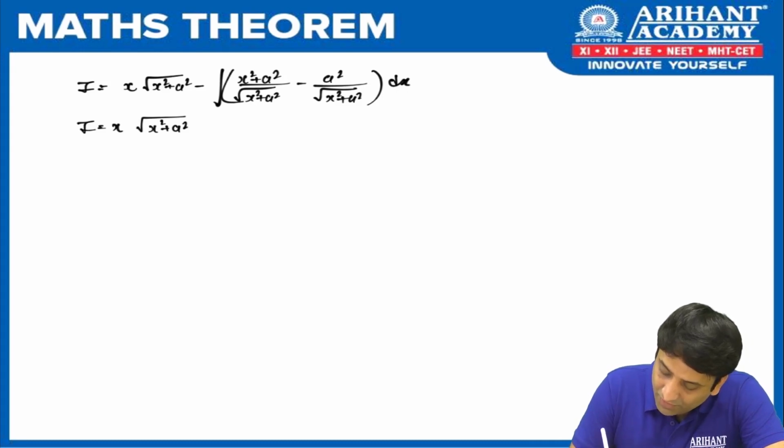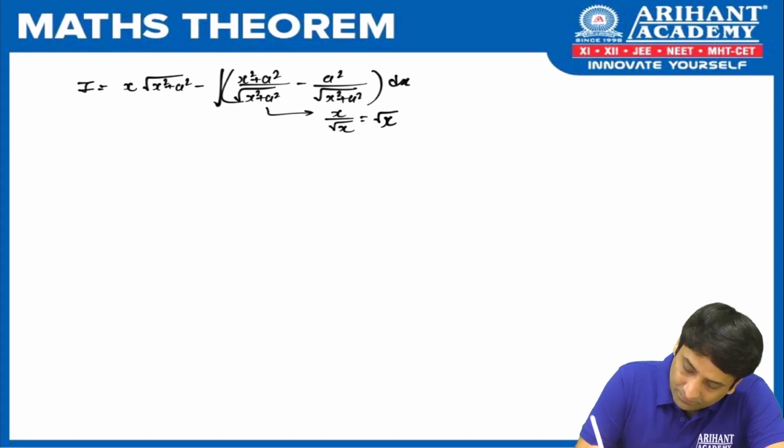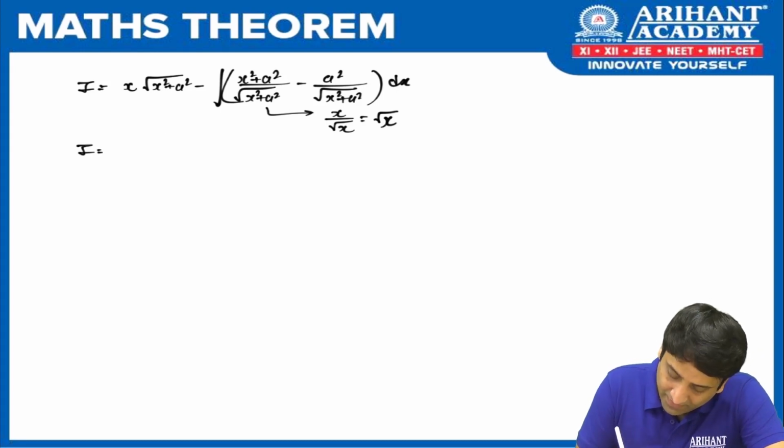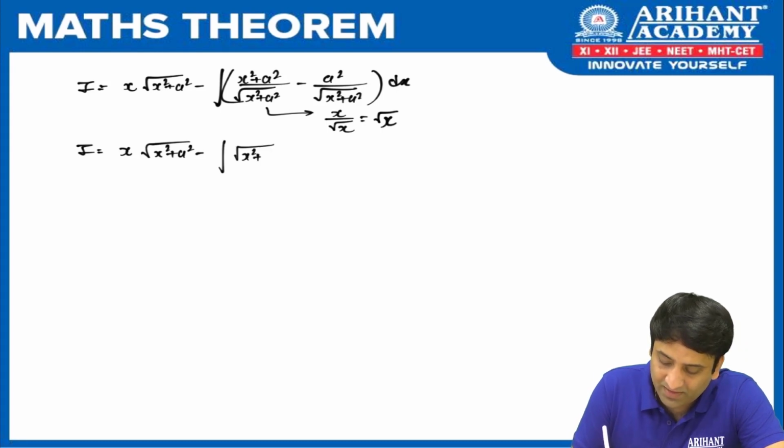And one more thing, what do you see here? I see x upon root of x. And when we cancel, what do we get here? Root x. Right? So we are going to get root x here. Fine. So I is equal to, tell me what I am going to write. x root of x square plus a square minus integration of, in the first term, are we not going to get root of x square plus a square dx?